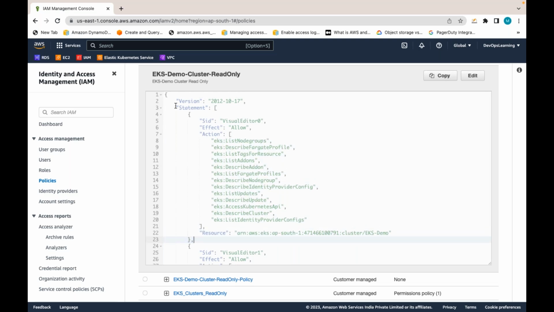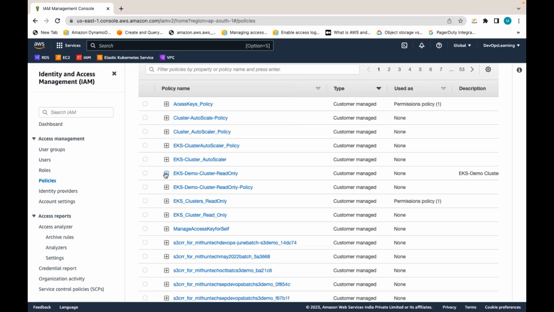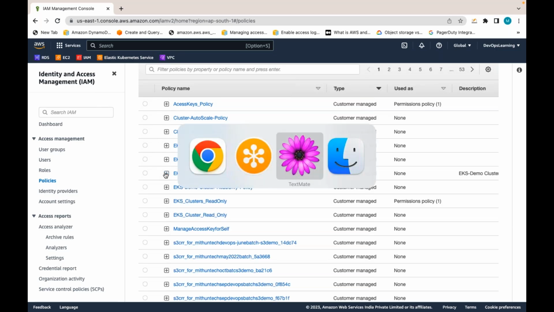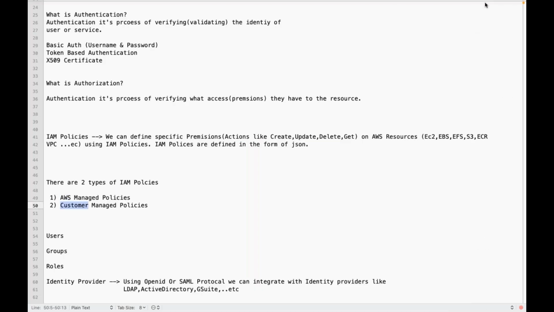So if required, you can create your own policy, that is customer managed policy. Is everyone clear? First, what do you mean by policy? What is AWS managed policy? What do you mean by customer managed policy here?